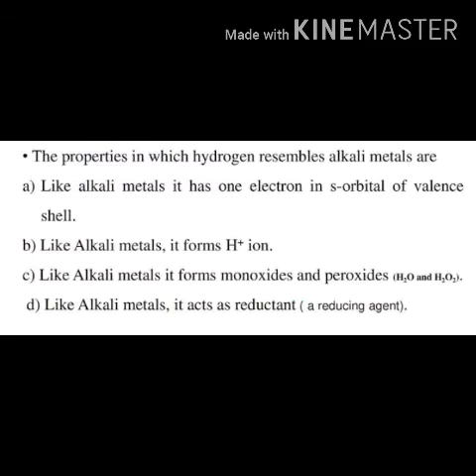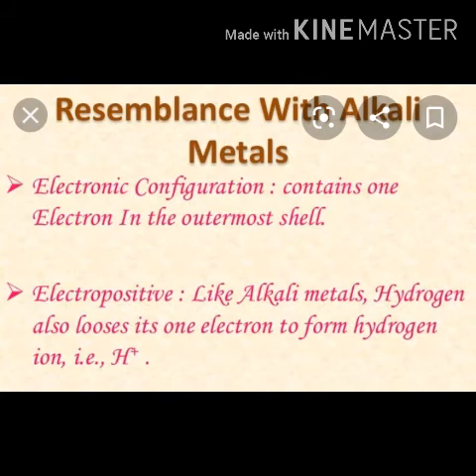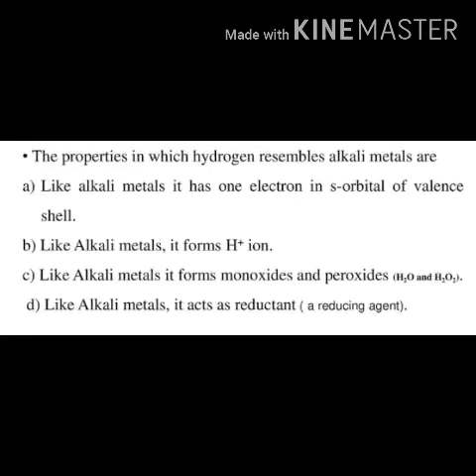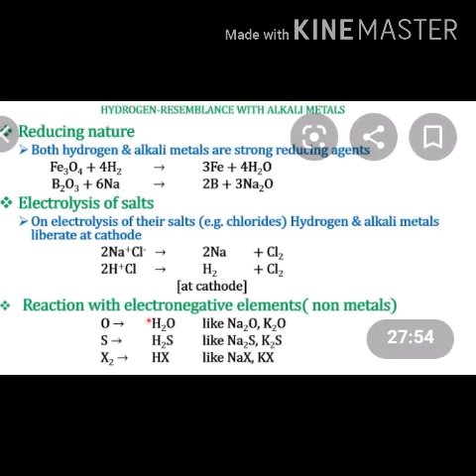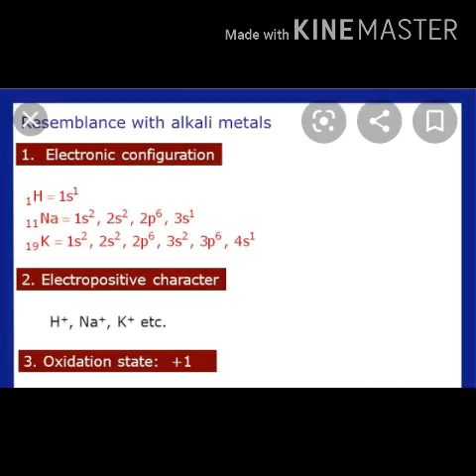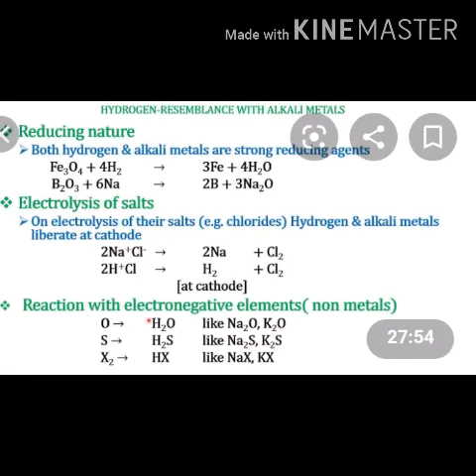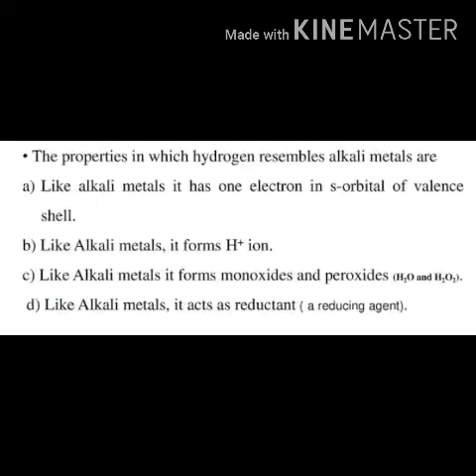Electropositive nature is another character: hydrogen is displaced from acids by active metals in the reaction. Hydrogen behaves as an electropositive element, like Zn plus dilute H2SO4 changing into ZnSO4 plus H2. This is further supported by the fact that when an aqueous solution of hydrogen chloride or a molten alkali metal halide is electrolyzed, both hydrogen and alkali metal are liberated. Like HCl gives H+ and Cl-, and 2H+ plus 2e- gives H2. NaCl gives Na+ and Cl-, and Na+ plus e- gives Na.